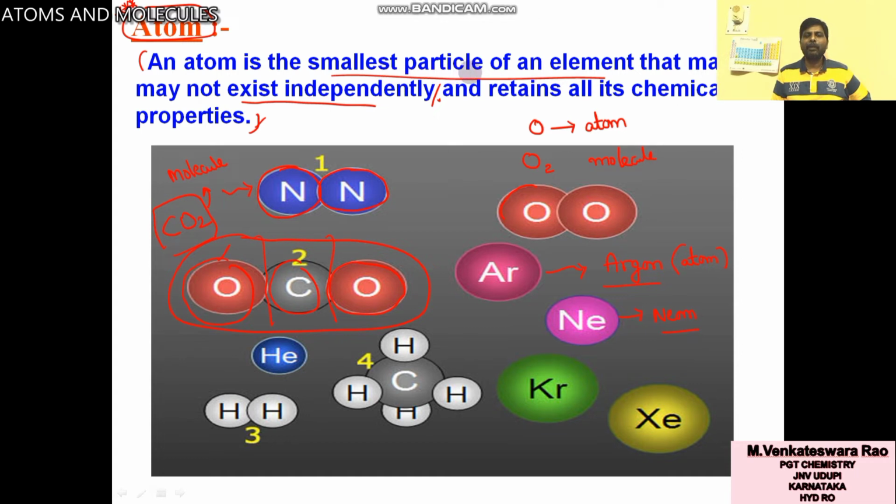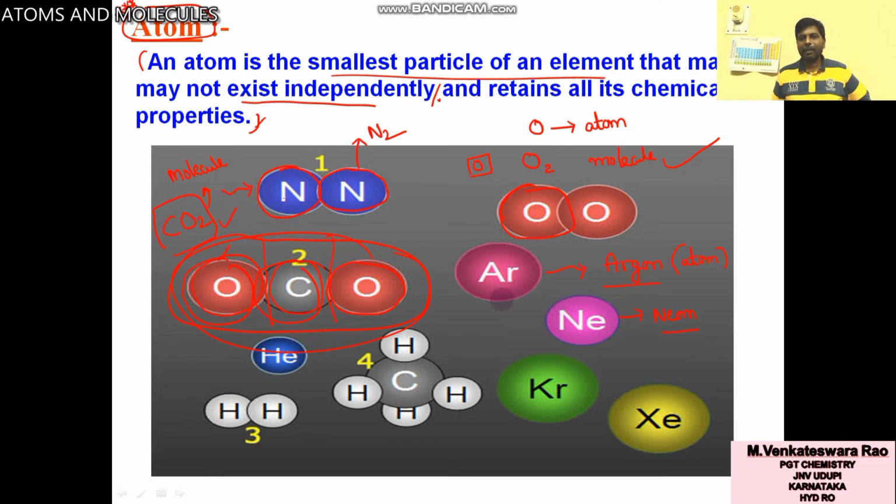An atom is the smallest particle of an element that may or may not exist independently. So O cannot exist independently. Single O does not exist independently. It exists as O2. N does not exist independently, but N along with another N, it exists as N2. Oxygen atom does not exist independently. This carbon also does not exist independently, but all together total exists as CO2.